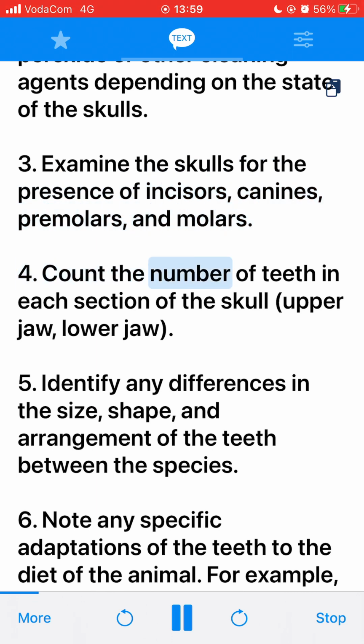4. Count the number of teeth in each section of the skull: upper jaw, lower jaw. 5. Identify any differences in the size, shape, and arrangement of the teeth between the species.